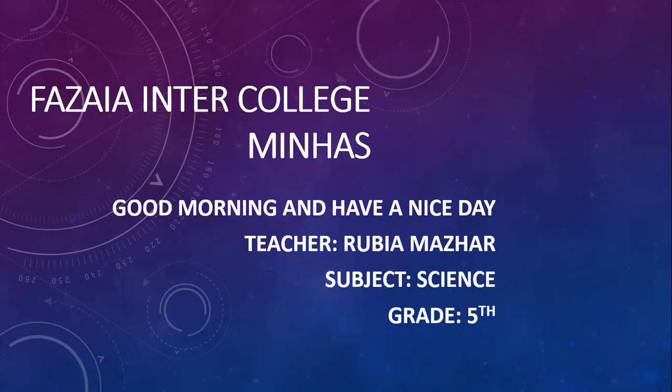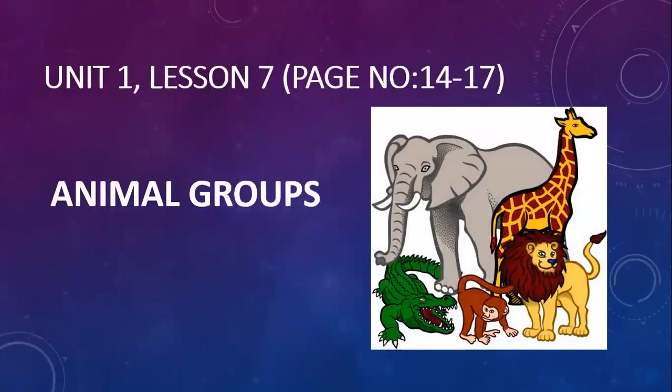Dear students, today we are going to study a very interesting topic related to animals. Our unit number 1, lesson number 7, is from your book, page number 14 to 17. The topic name is animal groups. As we know, there are a large number of animals which Allah has created, so there should be some types of groups, and there are differences and similarities between them.